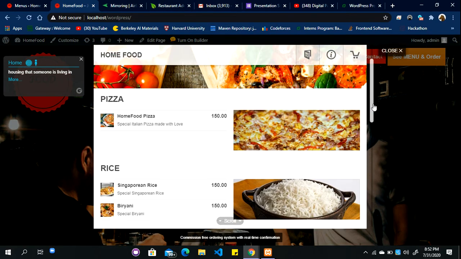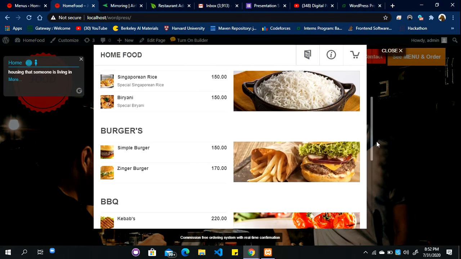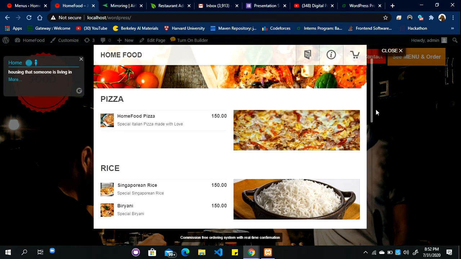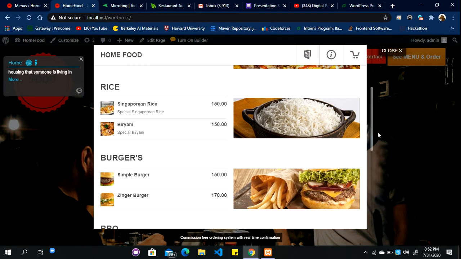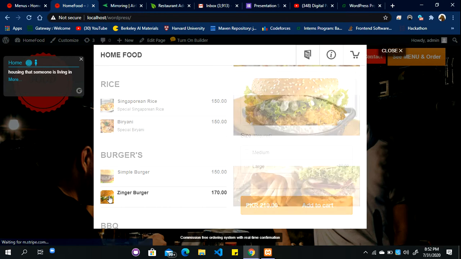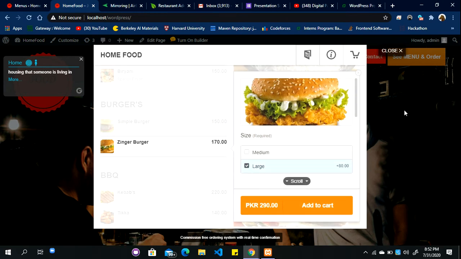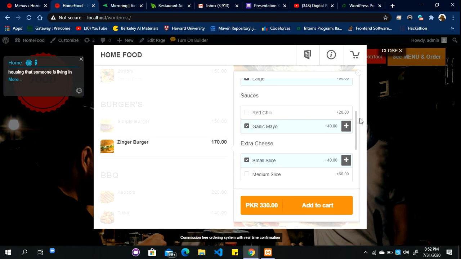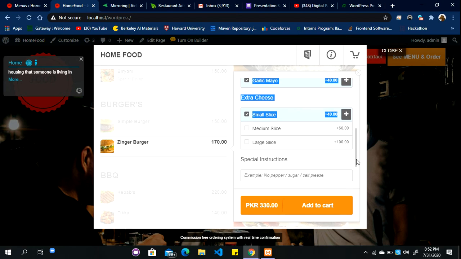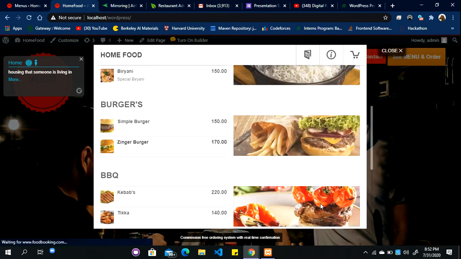So the customer can place their order. Let's suppose there is lots of food like pizza, rice, burgers, ice cream, barbecue. Say the customer wants a burger. The customer selects a large burger, then selects garlic mayo sauce, then a large cheese slice, and any special instruction they want to give, and then puts it in the cart. The customer can add to the cart.